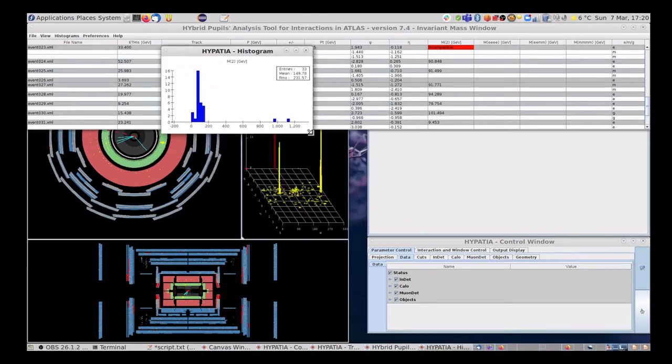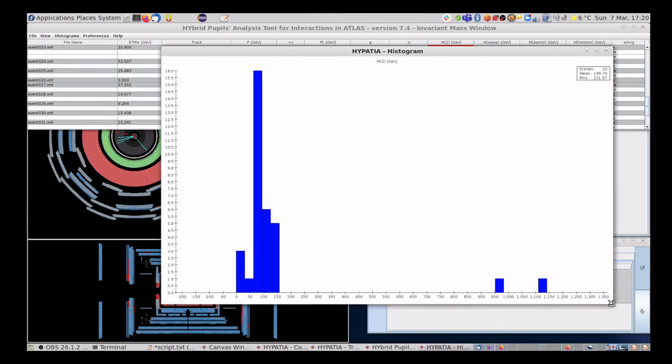Let's expand this a bit. So we can see that there's a big peak here, which is at a bit below 100 GeV. And this is in the region where we would expect to find the Z boson. If a Z boson with a mass of about 90 GeV decays to 2 electrons or 2 muons, then the invariant mass of those particles should be around 90 GeV. And we see that there are quite a lot in this region.